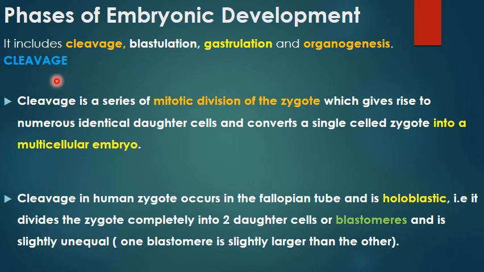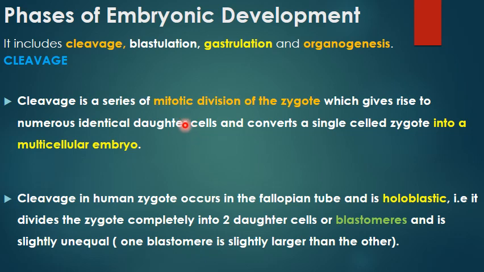So, first stage of embryonic development is cleavage. And what did we say? Cleavage is simply mitotic division of the zygote. And since it is mitotic division, the resulting cells will be identical in all respects.